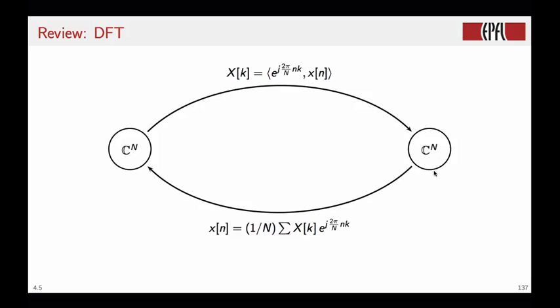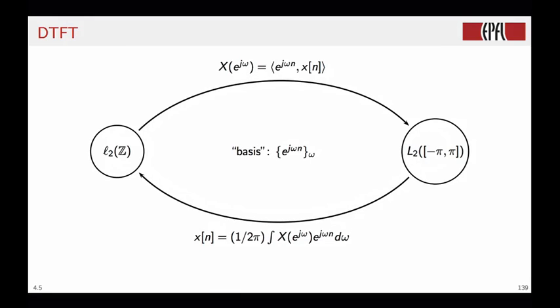We can go back to the original sequence via the inversion formula, and the basis that allows us to go from the time domain to the frequency domain is the DFT basis, the Fourier basis for the DFT, which is a countable set of N Fourier basis vectors. The DFS is exactly the same. The expansion and reconstruction formulas are the same, except that in this case we assume that everything is periodic underneath.